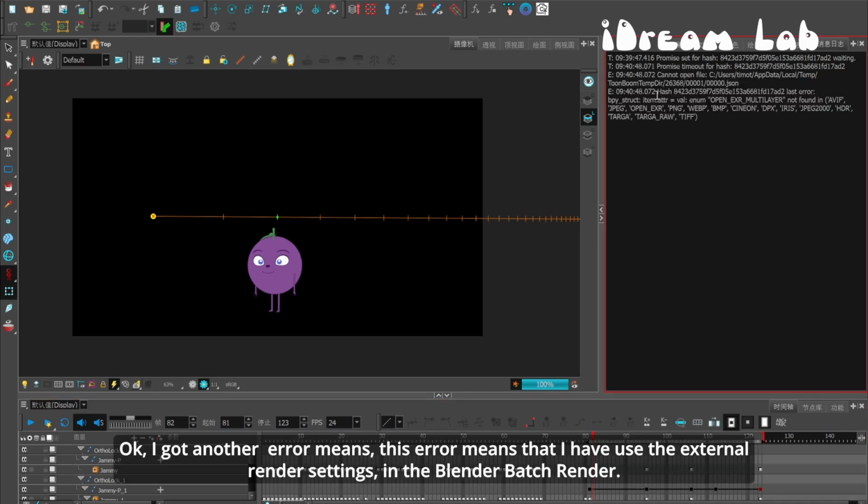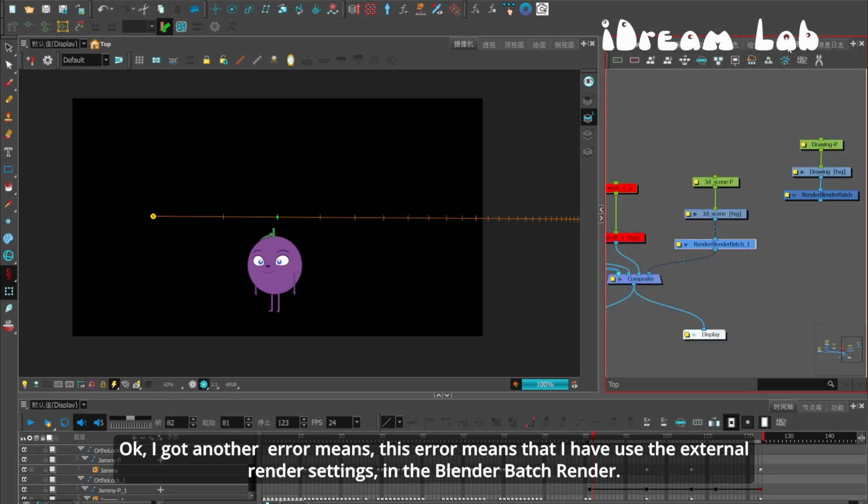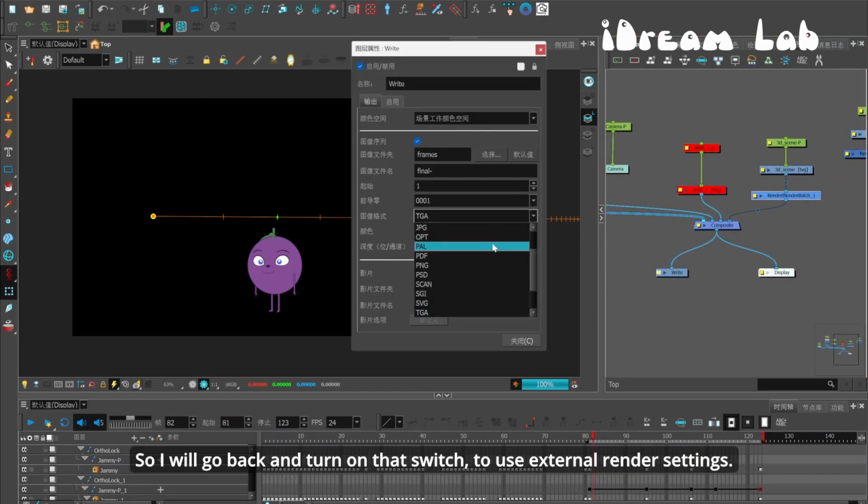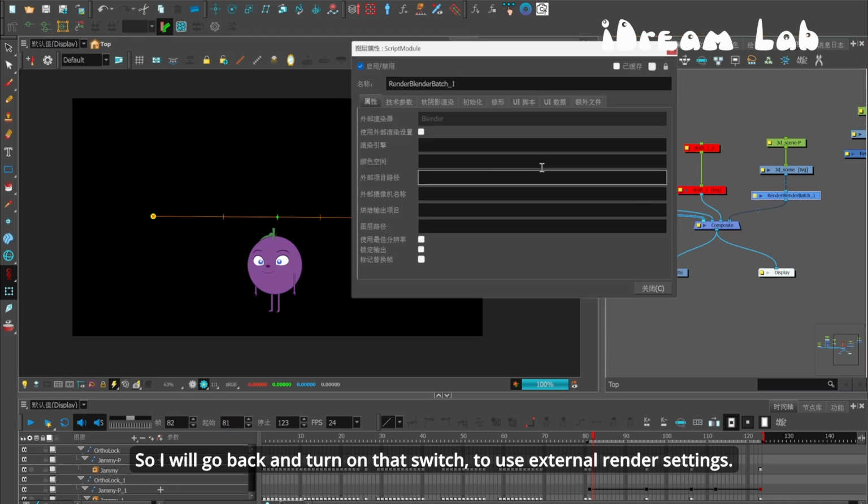Okay, I got another error. This error means that I have to use the external render settings in the Blender batch renderer. So I will go back and turn on that switch to use external render settings.